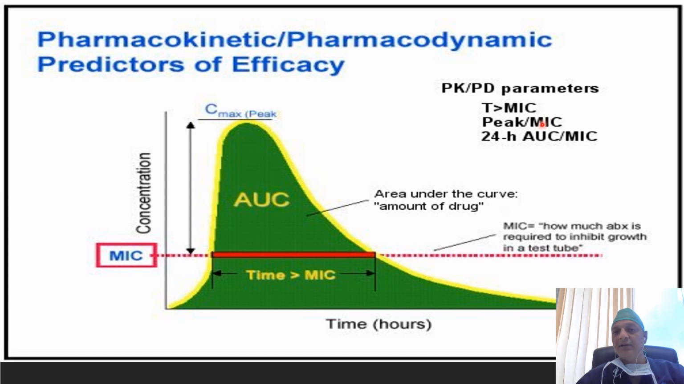The second parameter is peak to MIC. This is the peak and this is the MIC. It is suggested for aminoglycosides that it should be 8 to 10 times the MIC value. The third parameter is the 24-hour AUC to MIC ratio, and it is suggested for vancomycin that this value should be more than 400.